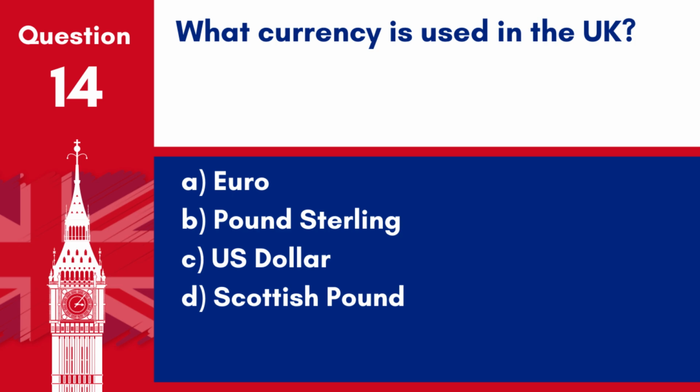Question 14. What currency is used in the UK? A. Euro. B. Pound sterling. C. US dollar. D. Scottish pound. Answer. B. Pound sterling. The currency used throughout the UK is the pound sterling.